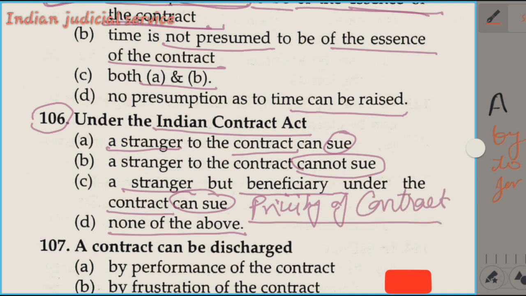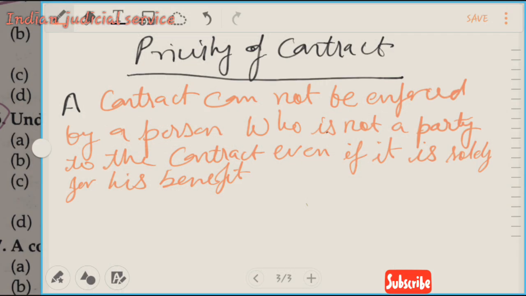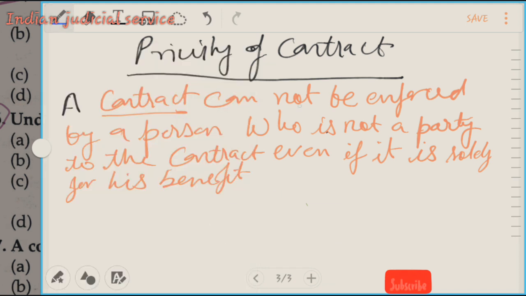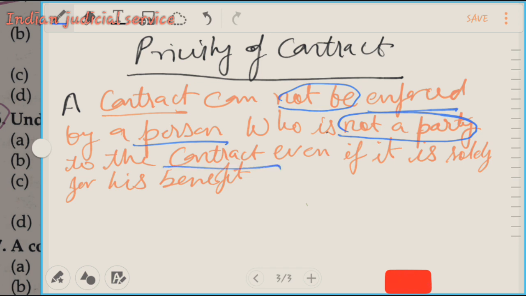Now we discuss what the privity of contract is. Privity of contract means a contract cannot be enforced by a person who is not a party to the contract, even if it is solely for his benefit. So it is clear here, a person who is not a party to the contract cannot enforce the contract. This is the privity of contract.